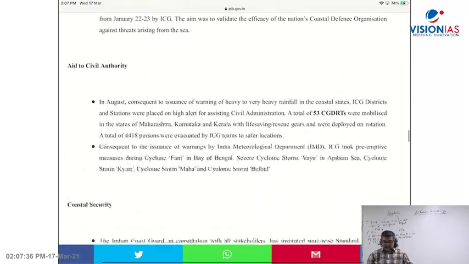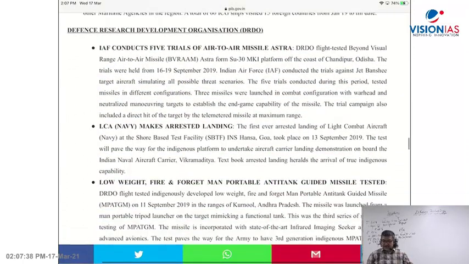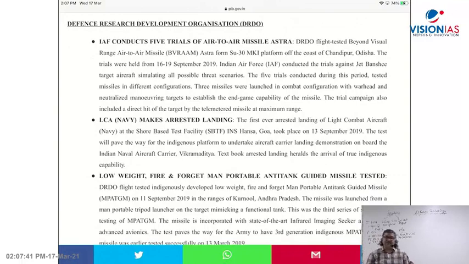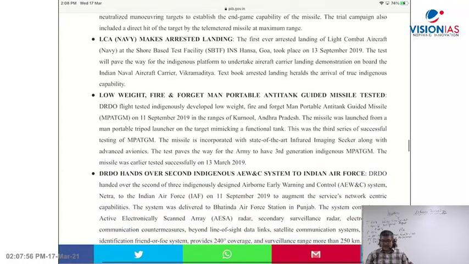Let's say I will go and see here, DRDO, Defense Research and Development Organization. The Indian Air Force conducts 5 trials of the air-to-air missile Astra, which is launched by a fighter craft and can destroy another fighter craft, an aerial target, right? LCA Navy makes arrested landing. We use the LCA Navy, the light combat aircraft Tejas for the Indian Navy, on a very important aircraft carrier that India has got. It is called INS Vikramaditya, which we purchased from Russia.